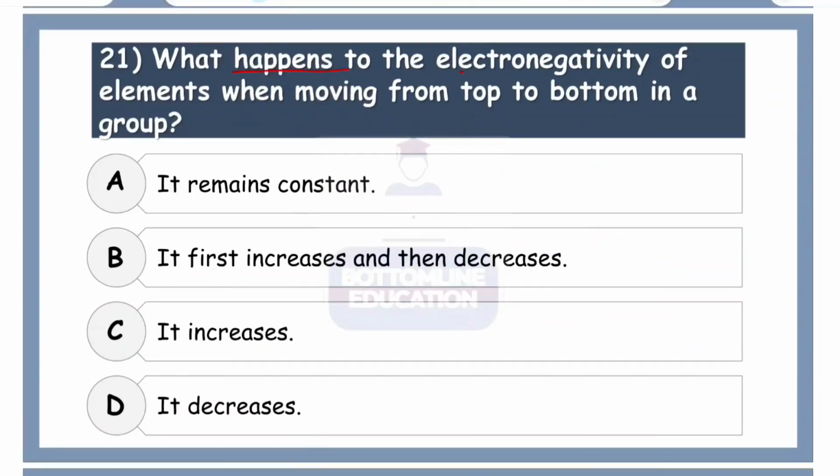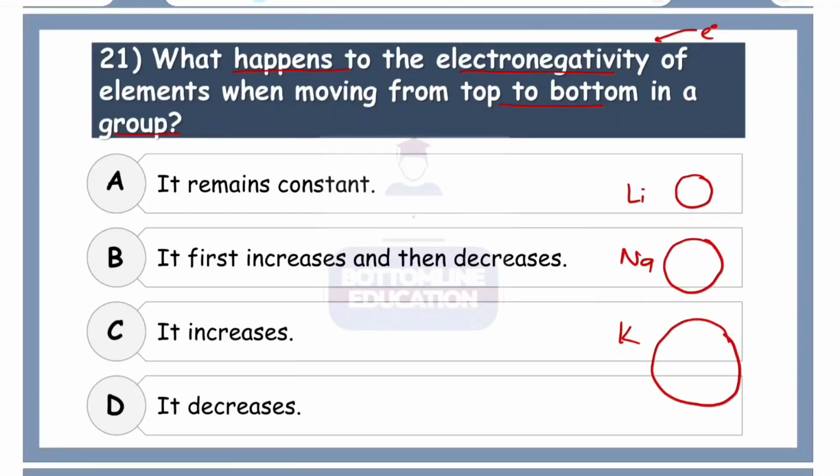What happens to the electronegativity of the elements when moving from top to bottom in a group? Okay, now electronegativity means the ability to attract electrons. Now let's have a look at that. Let's consider this group in order: lithium's atomic size is smaller, sodium is bigger, and potassium is even bigger. Why? Because the number of shells is in increasing order. Let's see, 2, 3, 4 shells. So because of that.